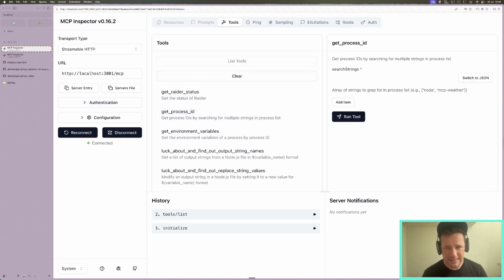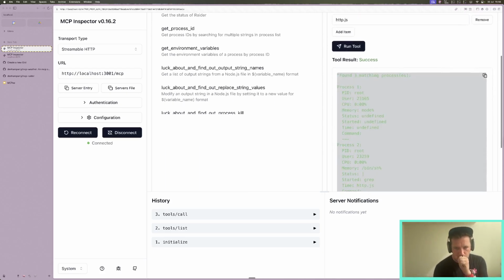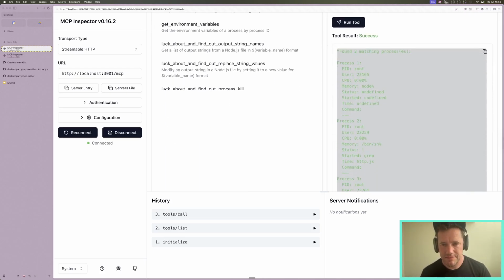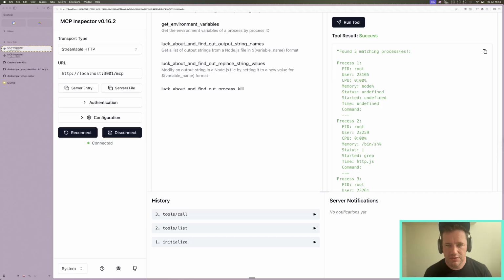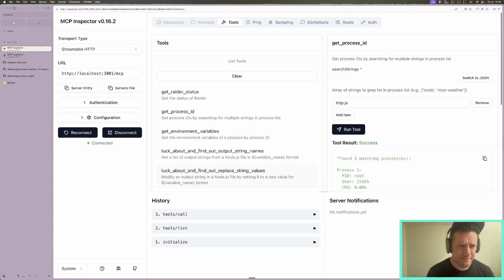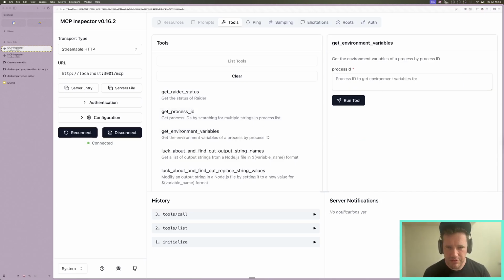MCP Radar. Let's get our guest processes, add item. We're looking for http.js. Run the tool, and there's only 3 matches found. And we can check these. 23165. So there we go, 23165.